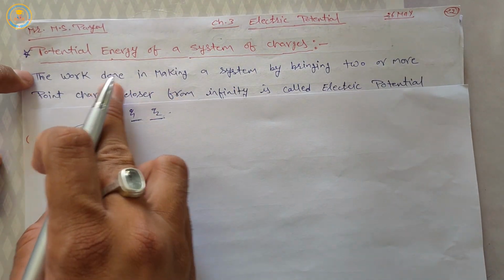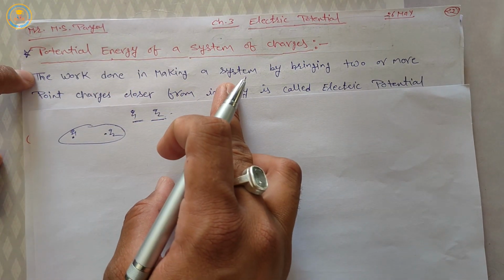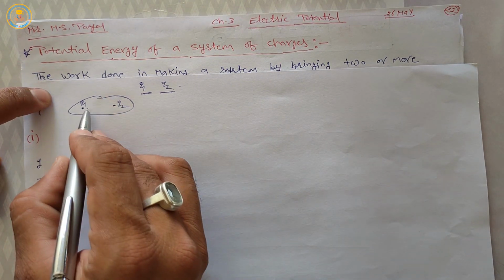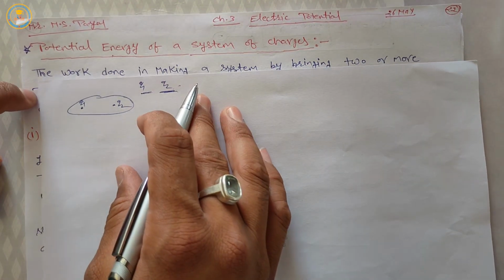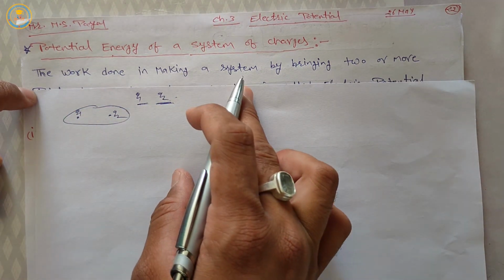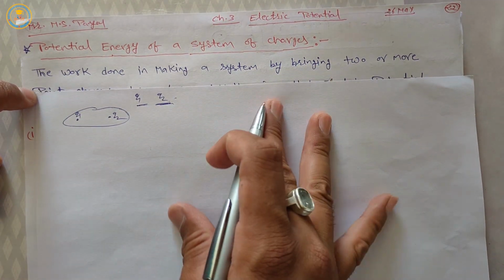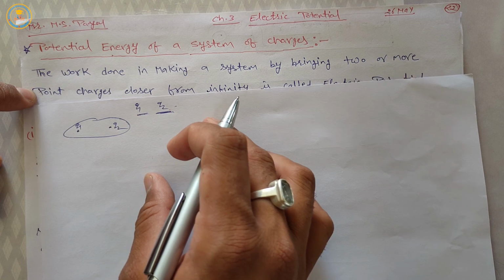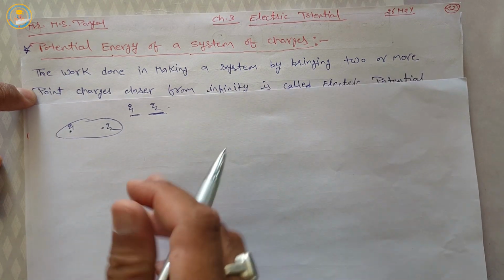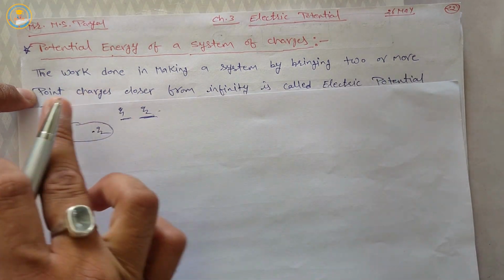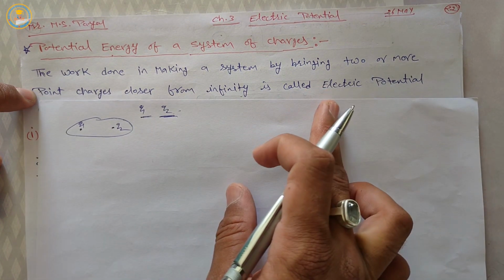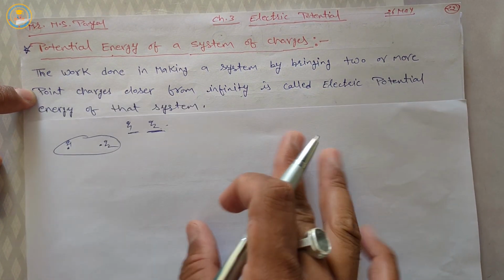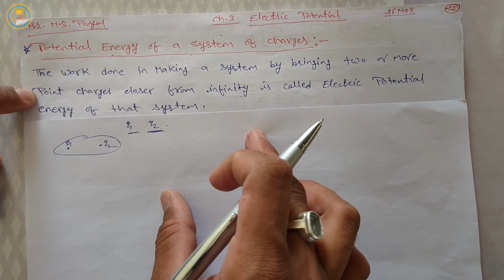It means the work done in making a system by bringing two or more point charges closer from infinity is called the electric potential energy of that system.